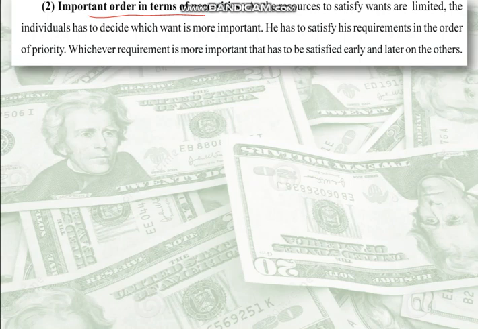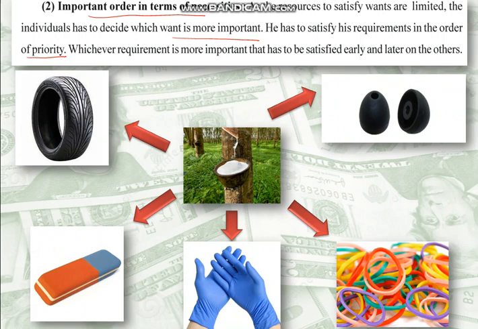As the resources to satisfy wants are limited, the individual has to decide which want is more important and satisfy his requirements in order of priority. Whichever need is more important has to be satisfied first, and the others later.